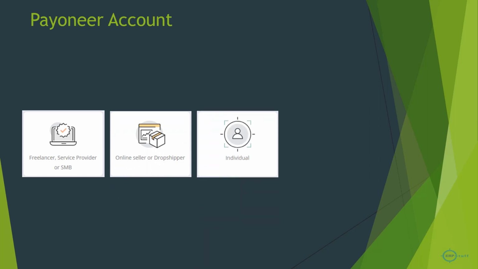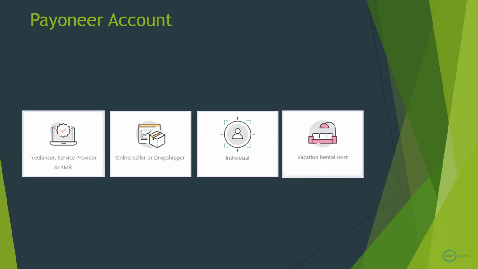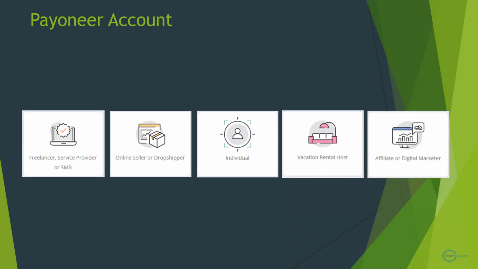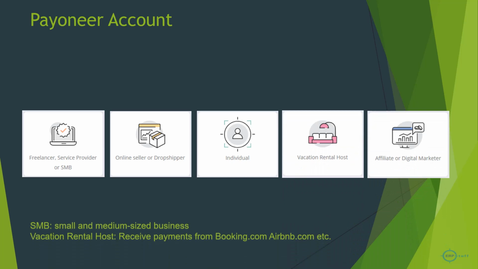As an individual, you may be doing some services, vacation rental hosting, or affiliate or digital marketing. SMB means small and medium sized business, and vacation rental is like booking.com, Airbnb, etc. So these will be the options offered to you.